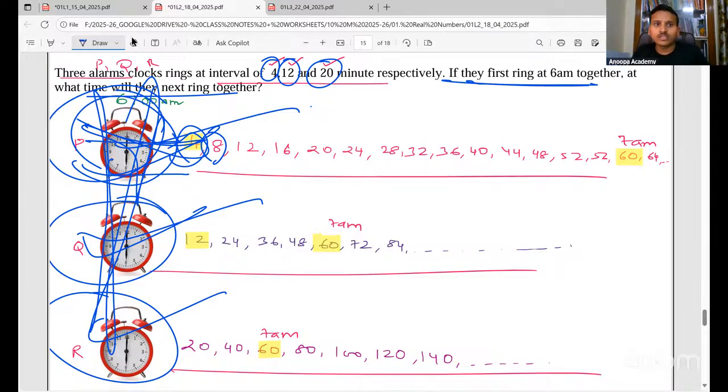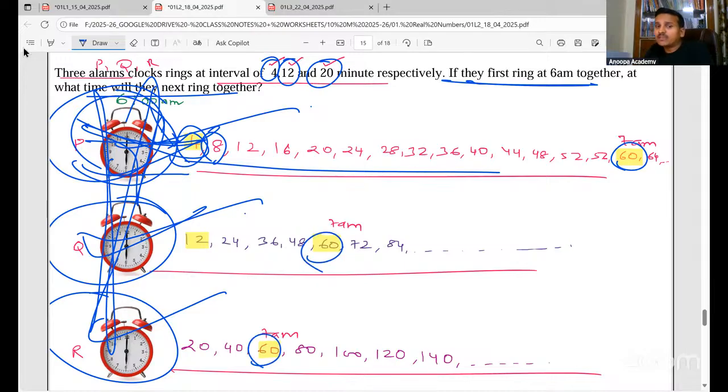So if you observe carefully, in all of these, when the first alarm clock is ringing, I'm writing the multiples. It will ring at 60 here, 60 here, 60 here. And we are taking minutes, and 60 minutes is 1 hour. So if they're ringing at 6 a.m., at 7 a.m. again they will ring. Yes or no, everyone?